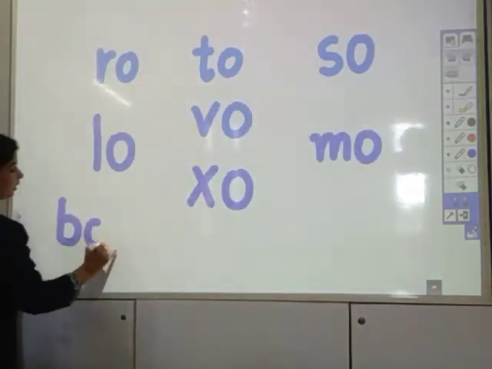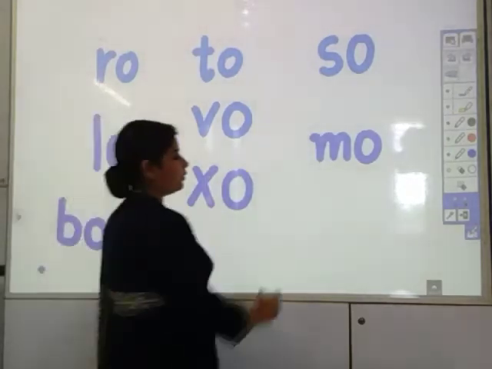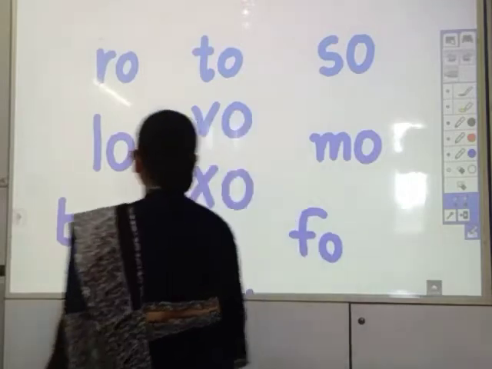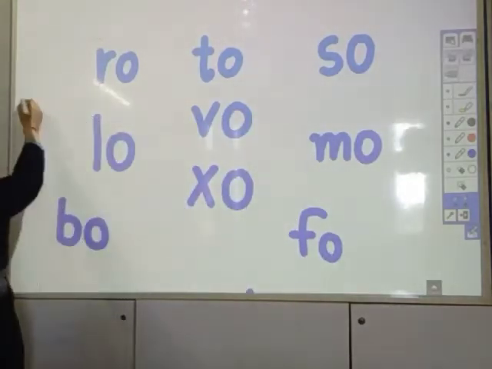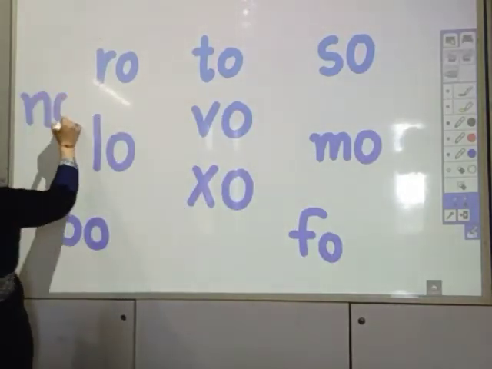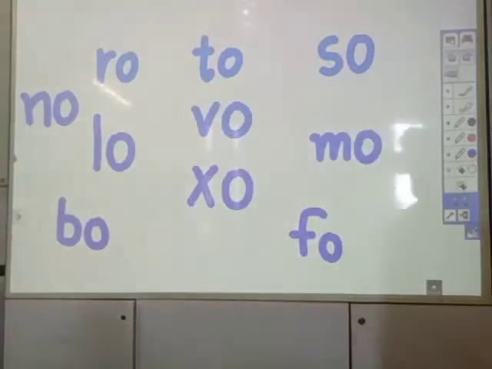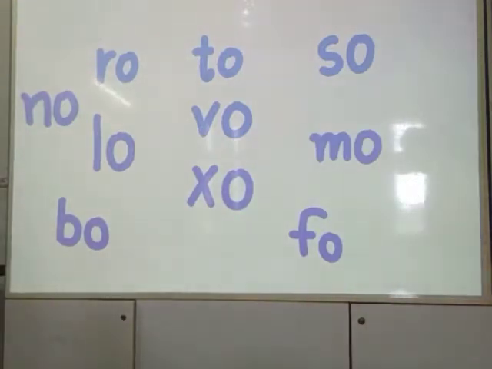B, O, bo. F, O, fo. N, O, no. So these are the blends with O sound. R, O, ro. T, O, to.